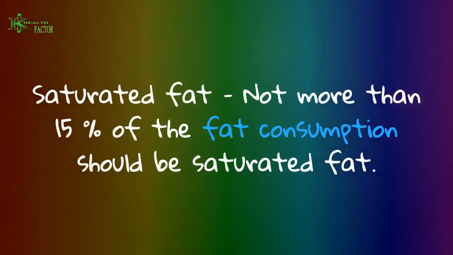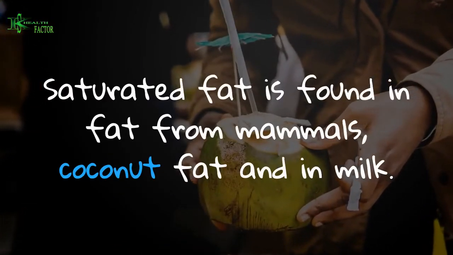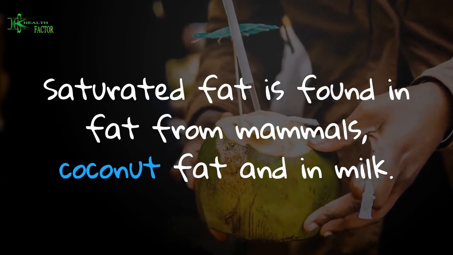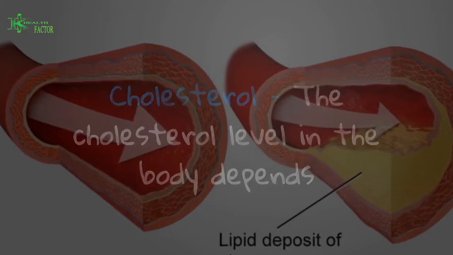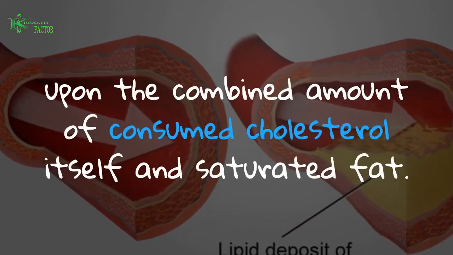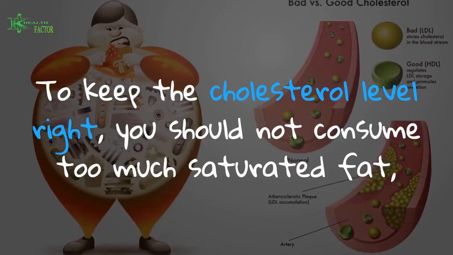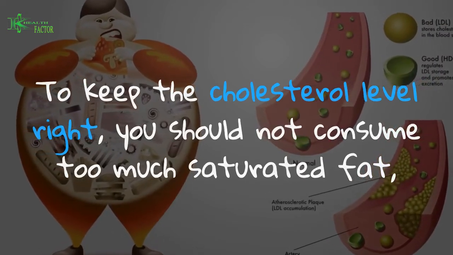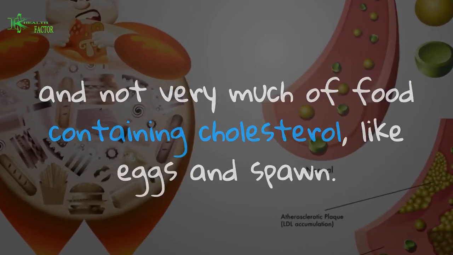Saturated fat. Not more than 15% of the fat consumption should be saturated fat. Saturated fat is found in fat from mammals, coconut fat and in milk. Cholesterol. The cholesterol level in the body depends upon the combined amount of consumed cholesterol itself and saturated fat. To keep the cholesterol level right, you should not consume too much saturated fat, and not very much of food containing cholesterol, like eggs and roe.